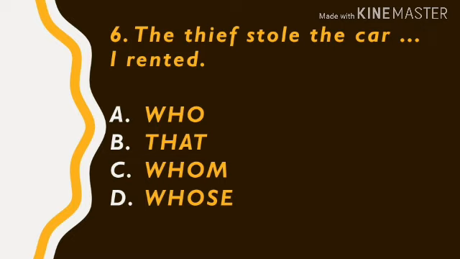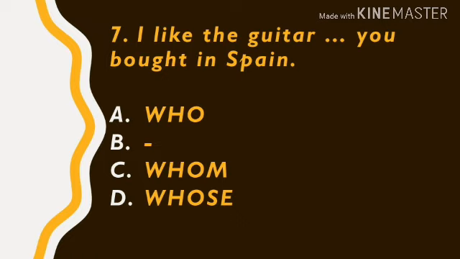Number 6. The thief stole the car, blah blah blah, I rent it. What's the answer? The answer is B. That. Okay, now number 7. I like the guitar, blah blah blah, you bought in Spain. What's the answer? The answer is B. No word is needed. So it's I like the guitar you bought in Spain. But you can also answer I like the guitar which you bought in Spain. You can also answer I like the guitar that you bought in Spain.